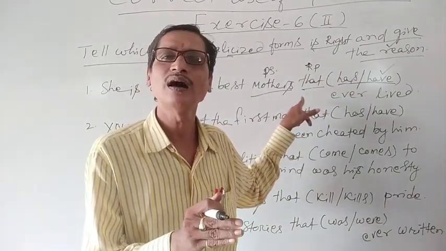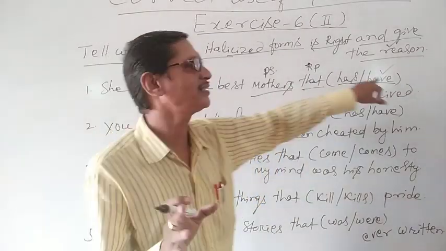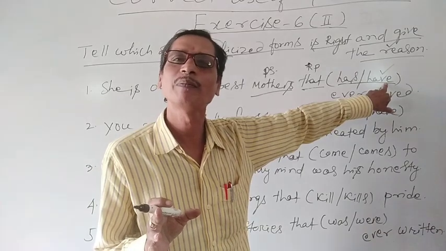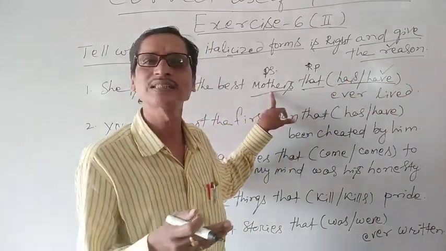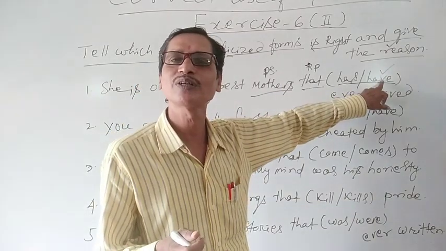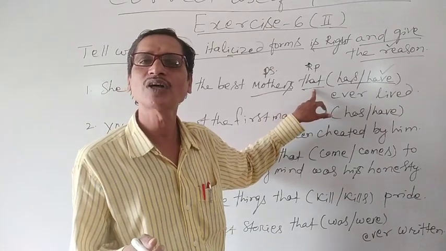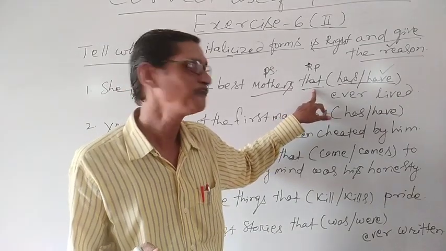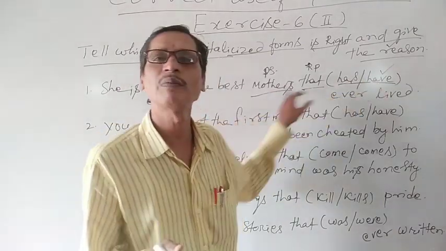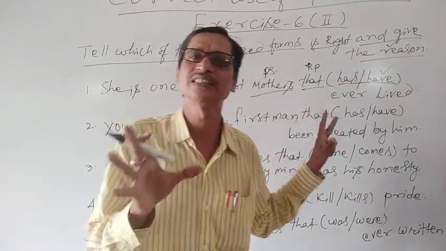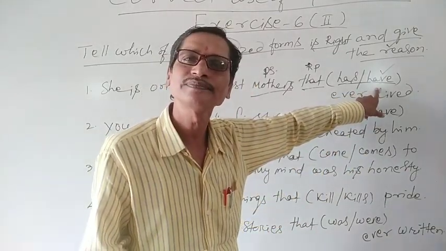We have learned this rule for the correct use of pronouns. So according to this, we have made the verb agreement. This is a plural subject, and this is also a plural verb, because the subject of this verb is a relative pronoun. According to the antecedent of this relative pronoun, the verb must agree. This is the rule, this is the reason why we use have here.